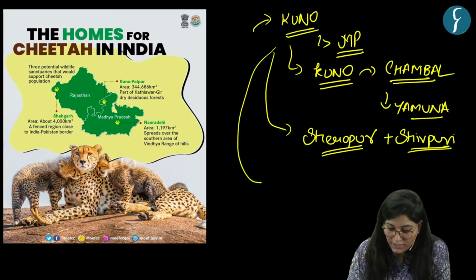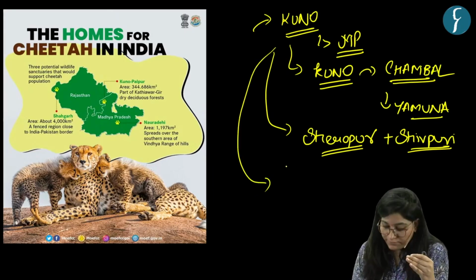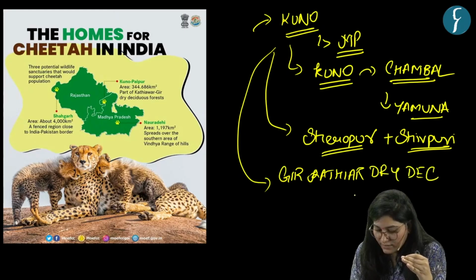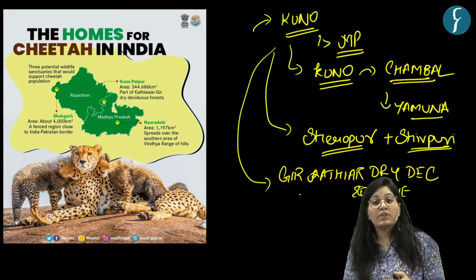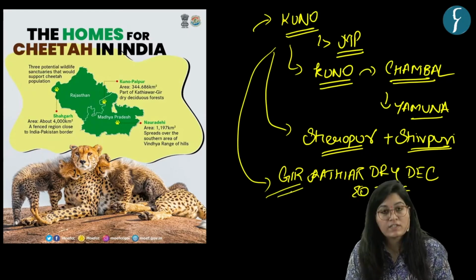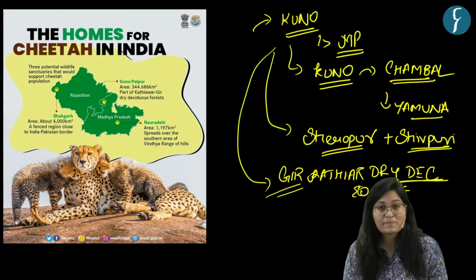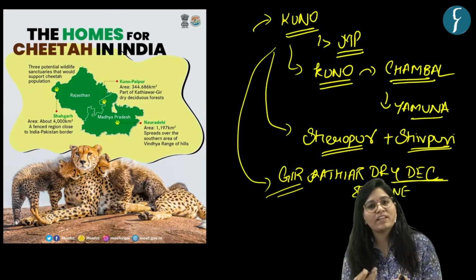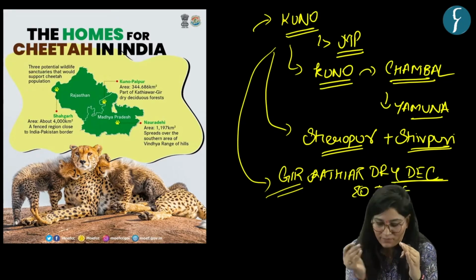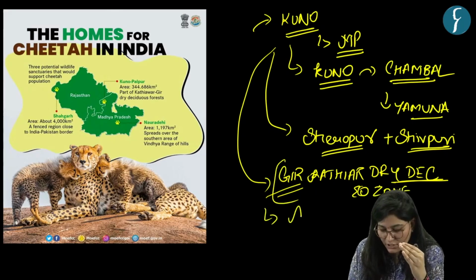Okay. This Kuno National Park forms part of the Gir Kathiawar dry deciduous ecozone. Now, this Kuno National Park forms a part of Gir Kathiawar, that is Kathiawar Plateau. Gir is also part of that. Dry deciduous means trees in this forest shed their leaves for a specific time period in response to the dry period. Okay. So this region basically forms a part of the arid zone, arid ecozone.